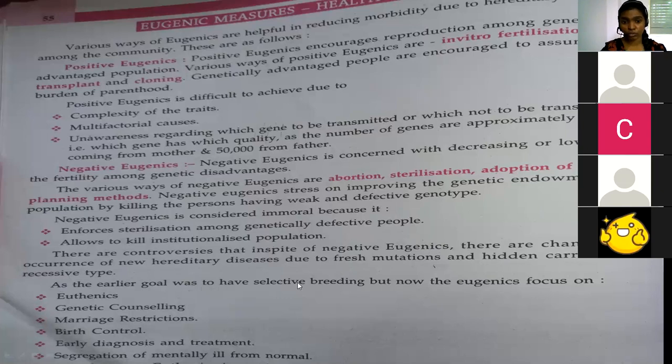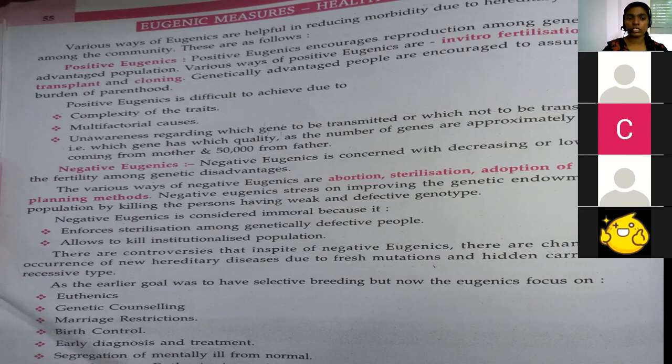The earlier goal was selective breeding, but now eugenics focuses on something else. As negative eugenics is considered immoral, before it was considered okay to stop reproduction in individuals having genetic defects. But now eugenics is more focused on euthenics, genetic counseling, marriage restrictions, birth control, early diagnosis and treatment, and segregation of the mentally ill from normal individuals. So these are all things you know. Euthenics means